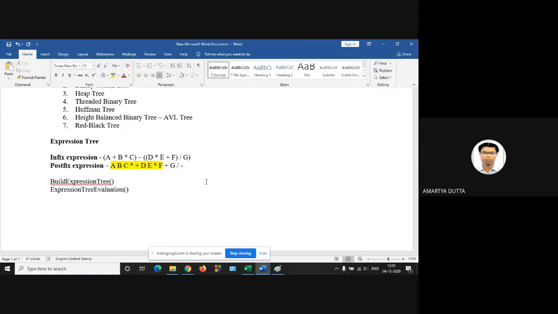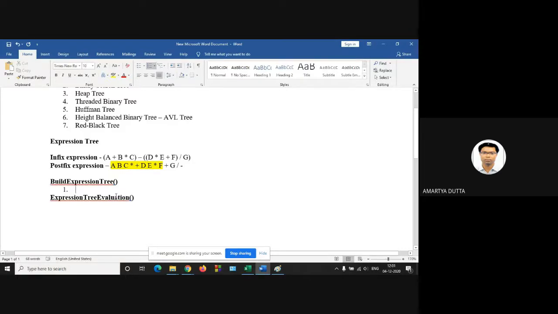This is your homework, expression tree evaluation. I will explain the build expression tree steps. This is the algorithm for expression tree generation, and this is the evaluation of the expression tree.